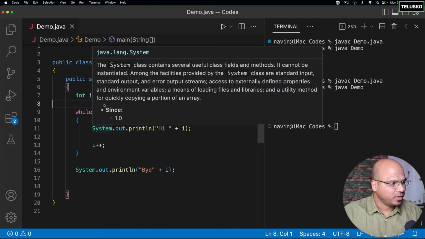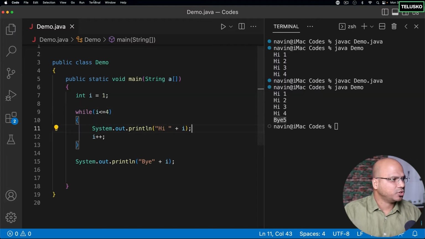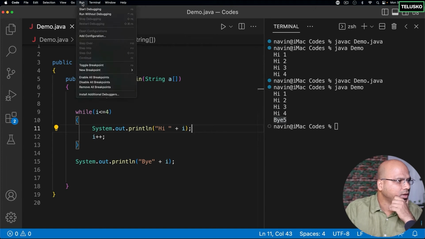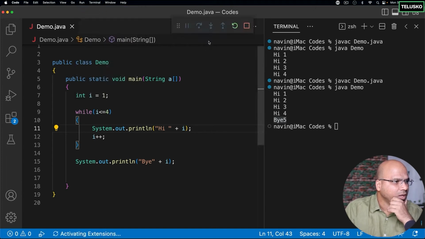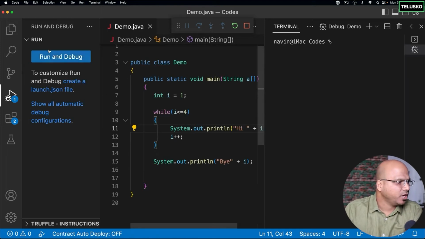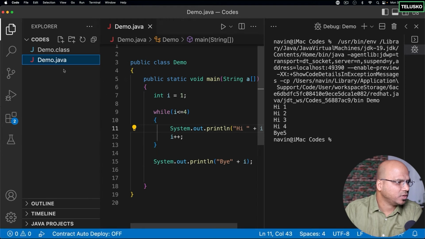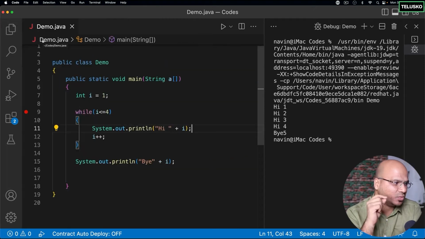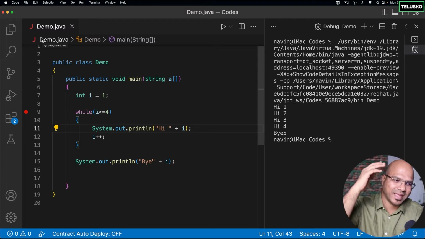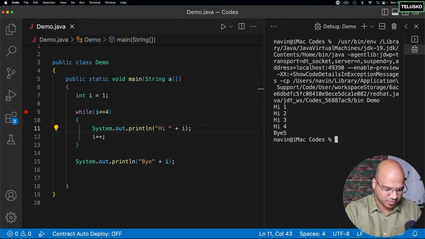Okay, now one more thing here. I want to run this in debug mode. Let me show you how it works in debug mode. So what I can do is go to Run and say Start Debugging. Okay, so there are some options. For debugging, you basically have to set the checkpoints. What I will do is set the checkpoint here. Debug is an awesome feature in programming where you can set the checkpoint. This is where you want to iterate one by one. Normally when you run the code, it will directly give all the output, right? What if you want to see the steps? So it makes sense. Let me just clear this.